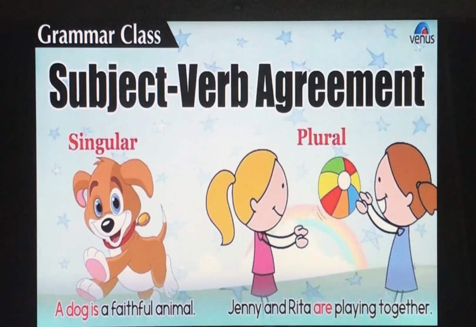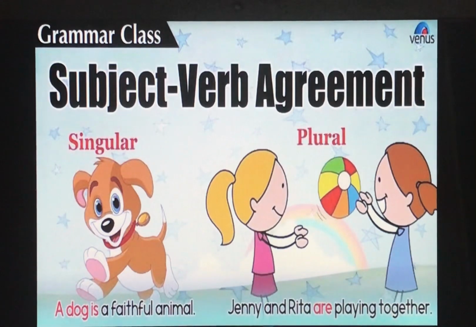Hello, everyone. So, today we are going to start with a new topic that is subject and verb agreement. Now, as you can see in the picture, here singular and plural. So, the topic is related to somewhat this only. But before starting the topic, you must be very clear about these two words. It should be clear in your mind that what is a subject and what is verb.